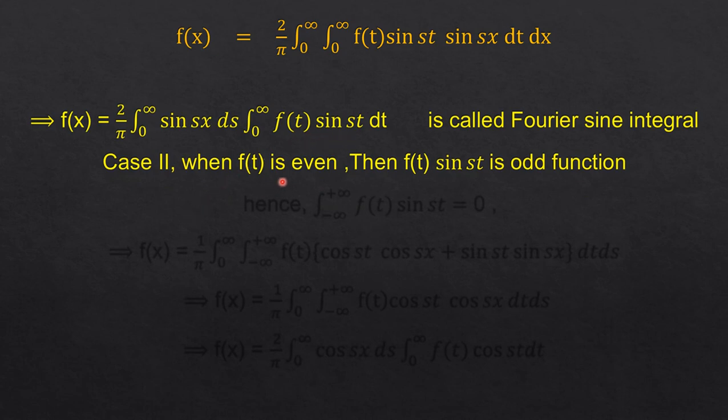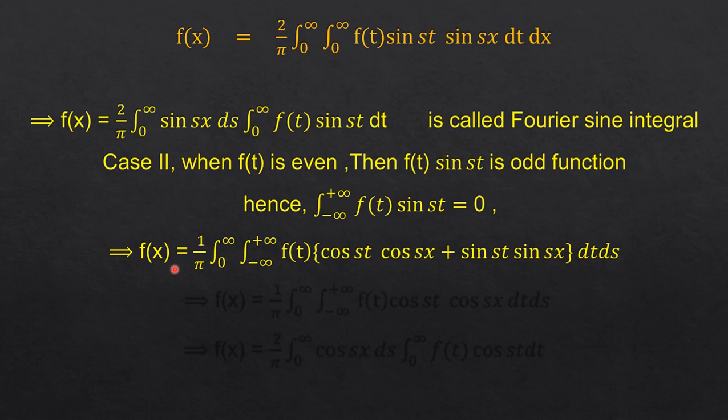Next, we derive the Fourier cosine integral, and for this we consider f(t) is even. Then the product of the function f(t) and sin st is an odd function, so its integral is equal to 0.